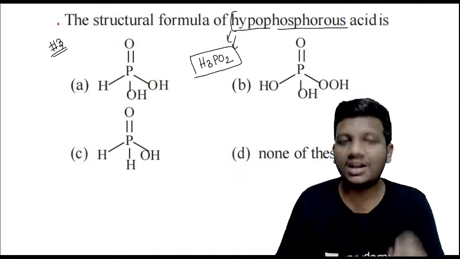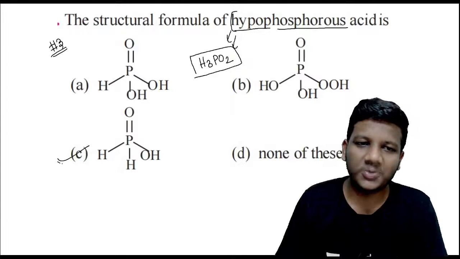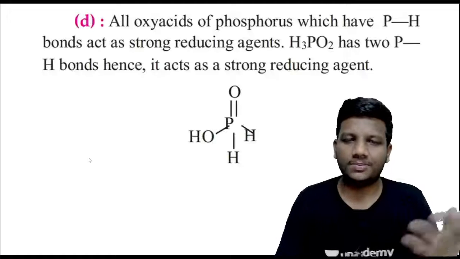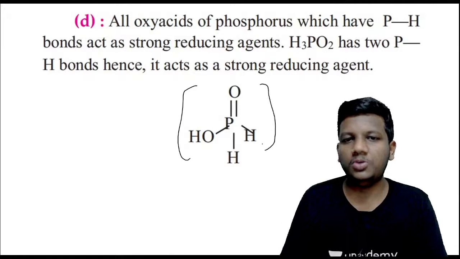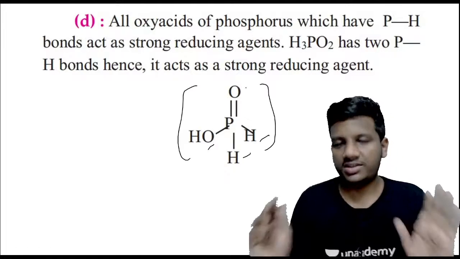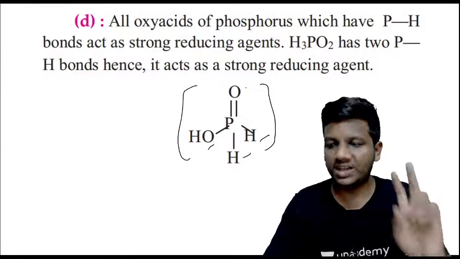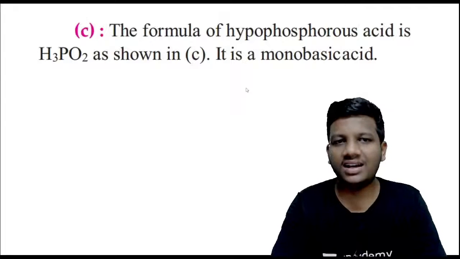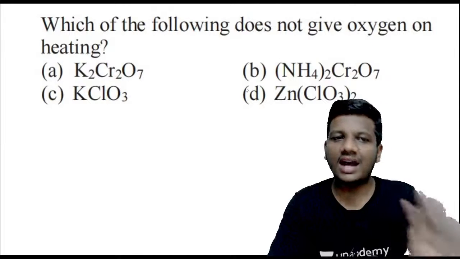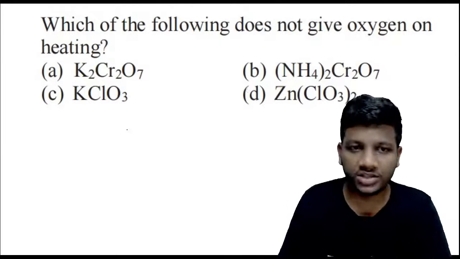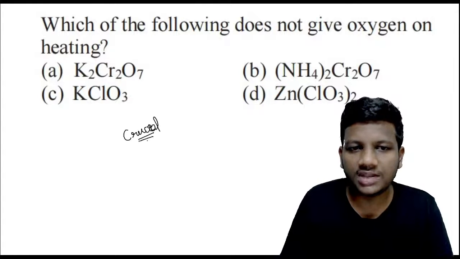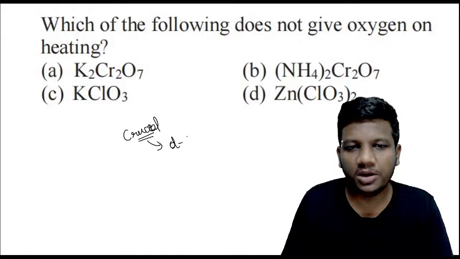The correct answer among these 4 is option C, H3PO2. Just now we discussed it is H3PO2, this structure. This is my H3PO2, with 2 oxygens, in which I am having 2 P-H bonds and 1 OH bond. Perfect. Now with this we are proceeding ahead, guys. It is a monobasic acid, highly reducing in nature. Now guys, it's a crucial question. Note down, it's one of the very important questions. You need to have some knowledge from D and F block elements also.